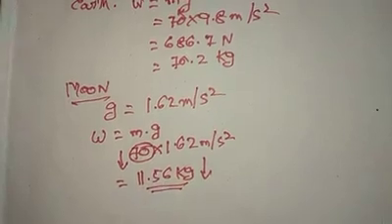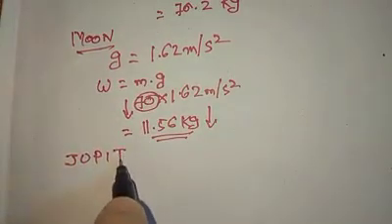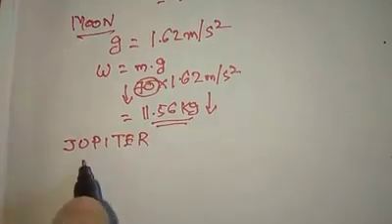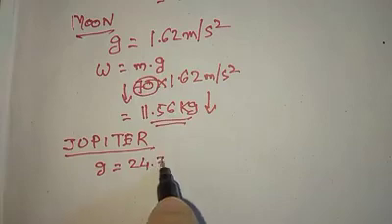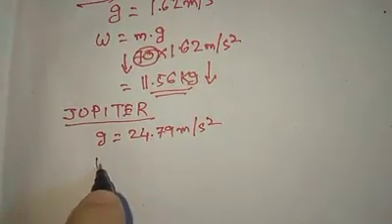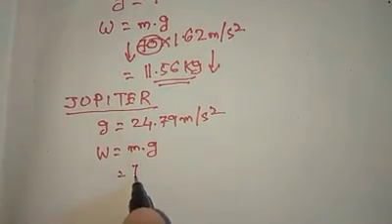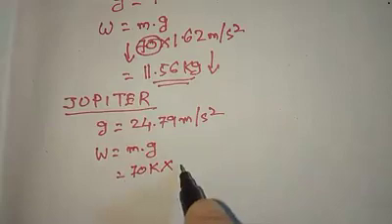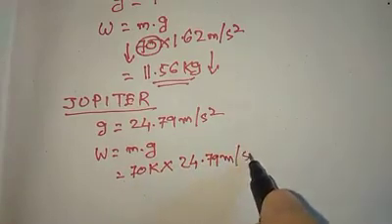Now let us consider the case of Jupiter. Jupiter's g, that is the gravitational force, is higher. It would be 24.79 meters per second squared. Again, we take the same formula, W equals mg, and what we get is 70 kilograms multiplied by 24.79 meters per second squared.